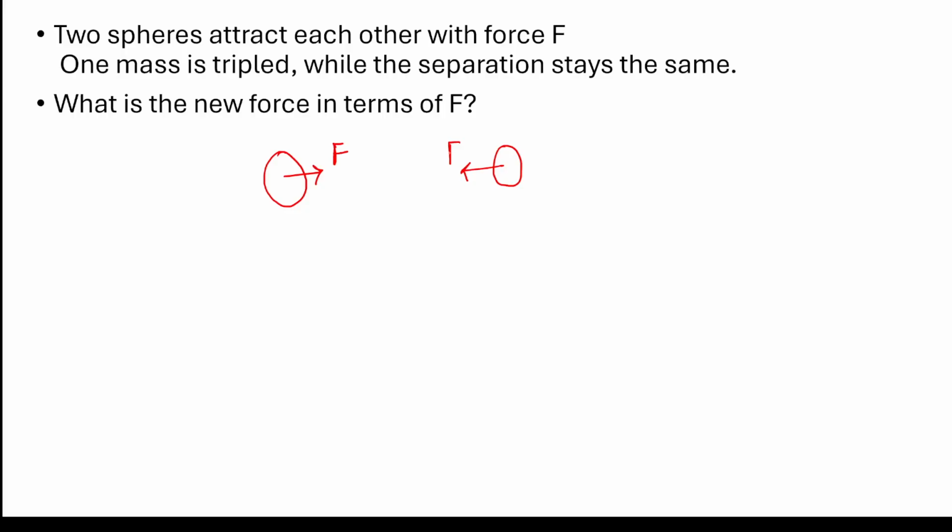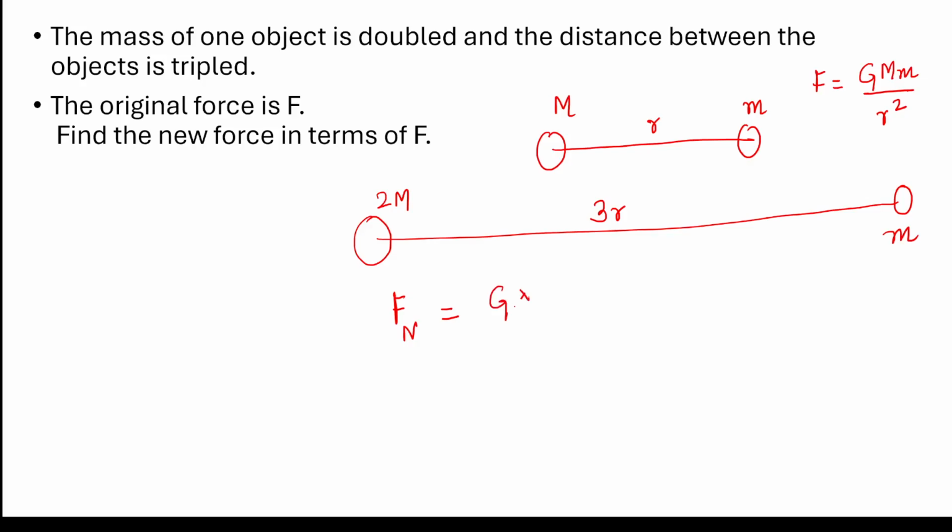If you are one of those who think that your maths is not that good, go ahead, write it out. My new force Fn will be G times the mass 2m times the other one, which remains the same, divided by the square of the distance. You can see the factor I'm getting is 2/9. So this becomes 2/9 times the original force. That's it.